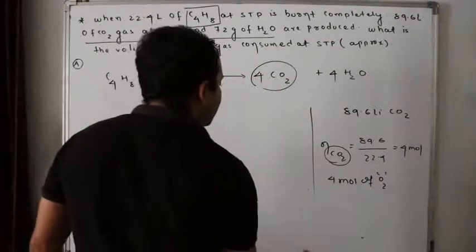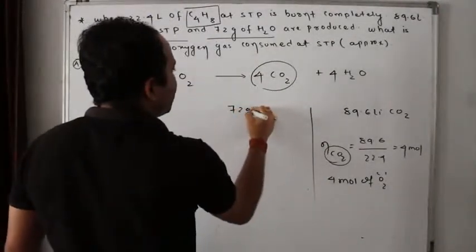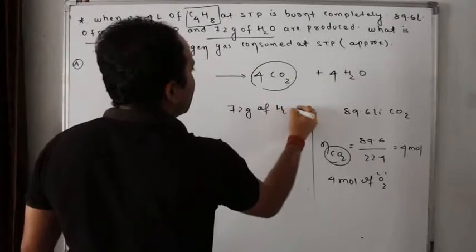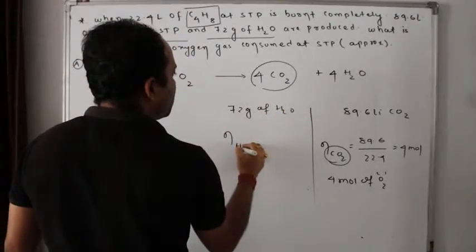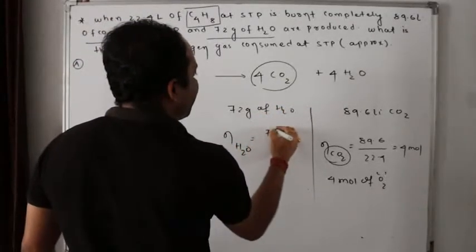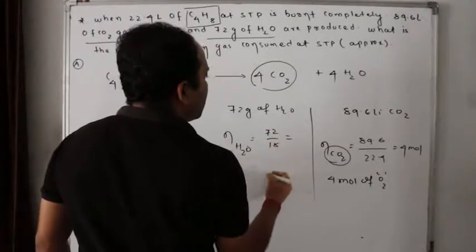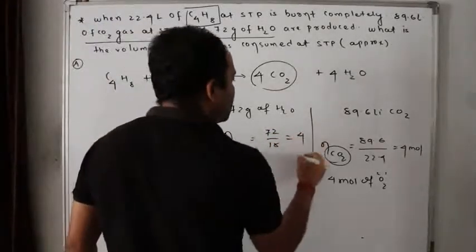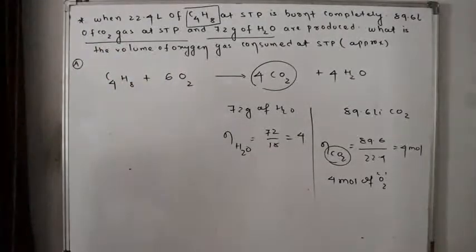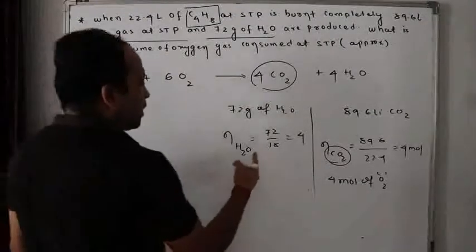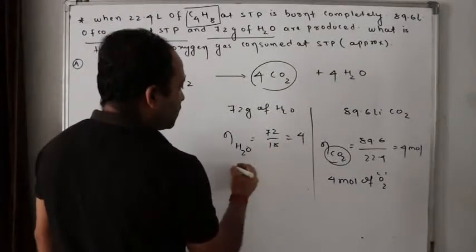Now, what else? Along with this much carbon dioxide at STP, 72 grams of water are produced. It has given a tricky question. 72 grams of water, how many moles? Number of moles of water: 72 by 18, 4 moles. Again 4 moles, isn't it? Now 4 moles of water will give how many moles of oxygen?